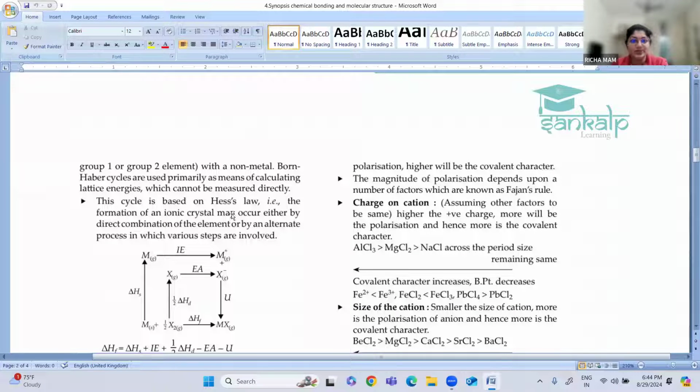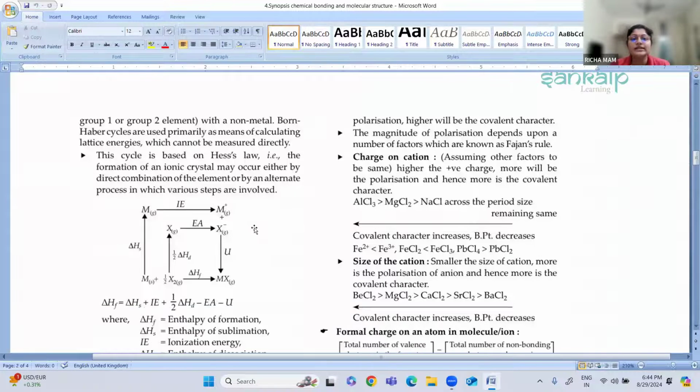It goes via different steps. You cannot measure the lattice energy directly, you have to calculate it at every step. This is an indirect method, not a direct method.